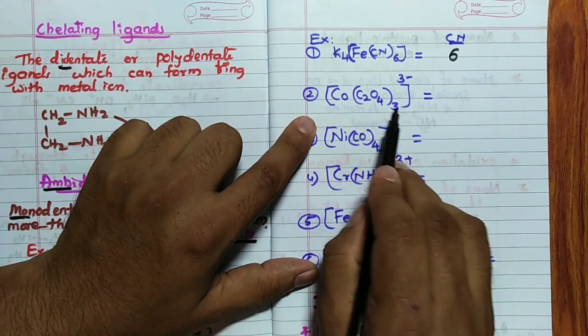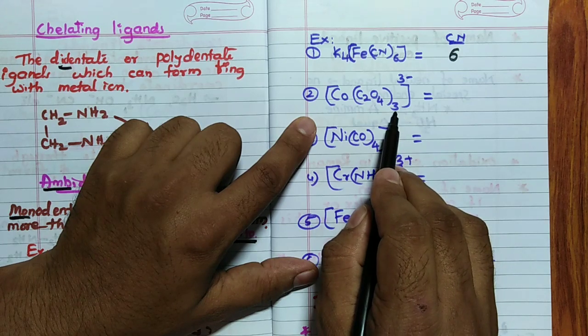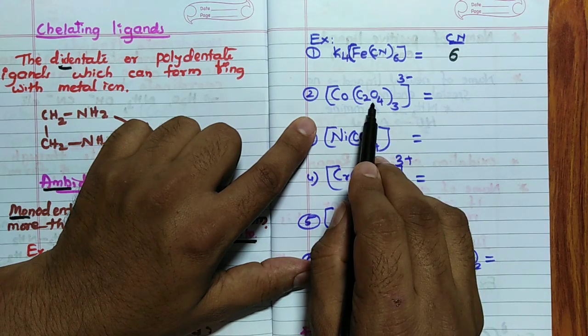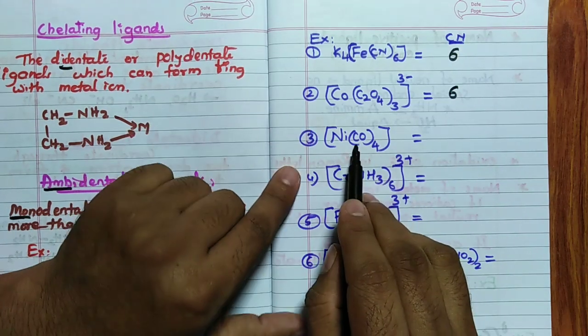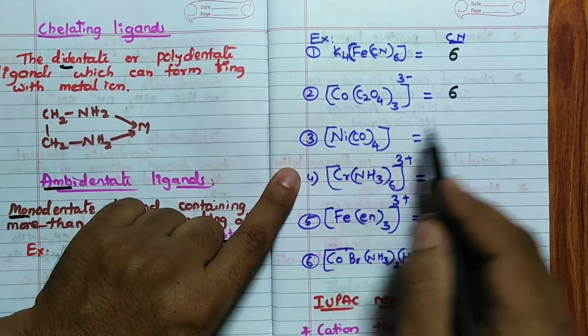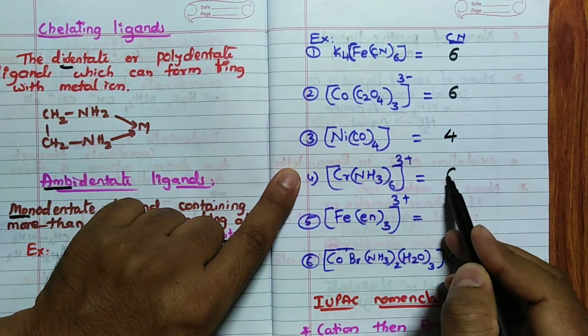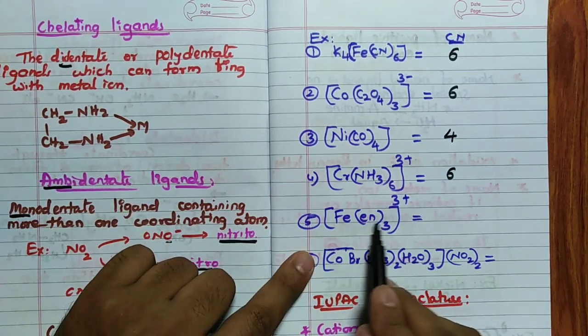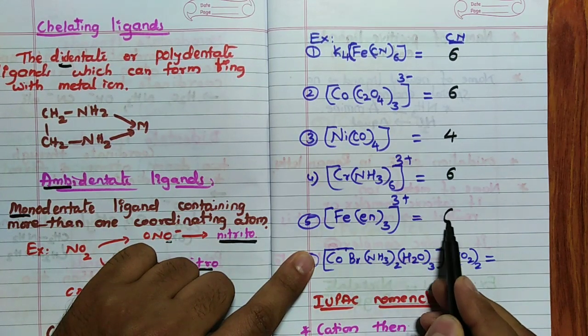C2O4 is a didentate ligand; 1 ligand can form 2 bonds, so 3 ligands can form 6 bonds. Hence the coordination number is 6. Here carbon monoxide is monodentate, hence it is 4. NH3 is monodentate, hence it is 6. En is didentate, so 2 into 3 is 6.